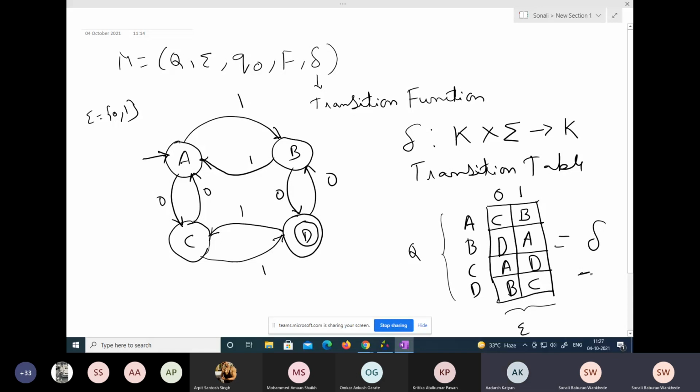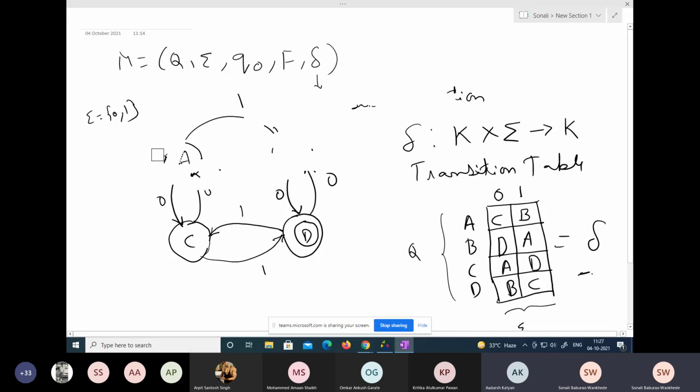We had also seen one example on constructing a DFA. We will just revise that. Accepts all strings over 0, 1 of length 2. Are you drawing this or something? Should I erase this? We have done it, ma'am, in the previous lecture.